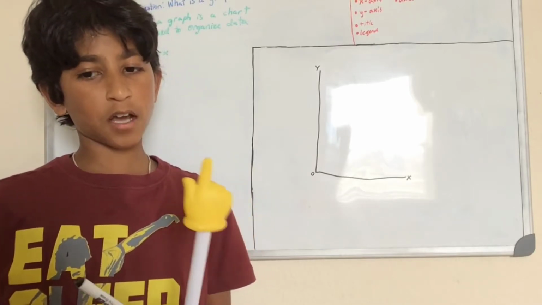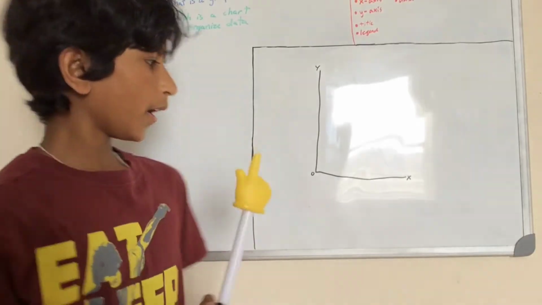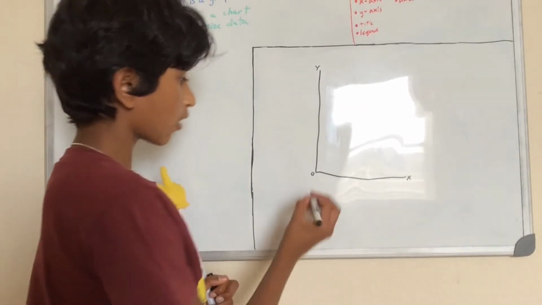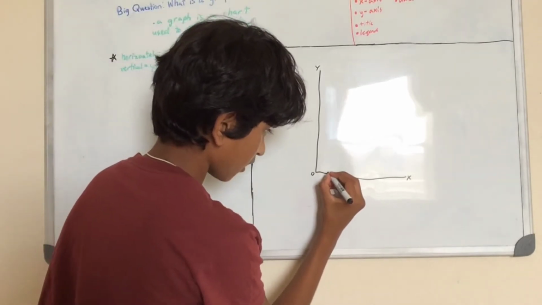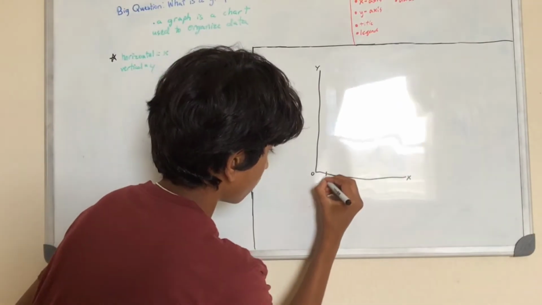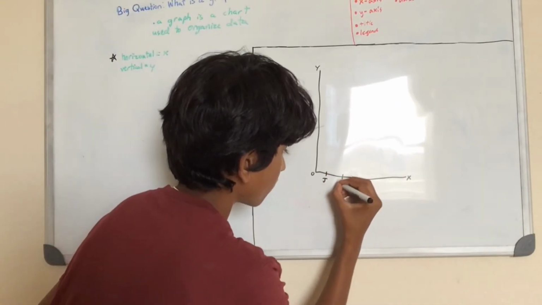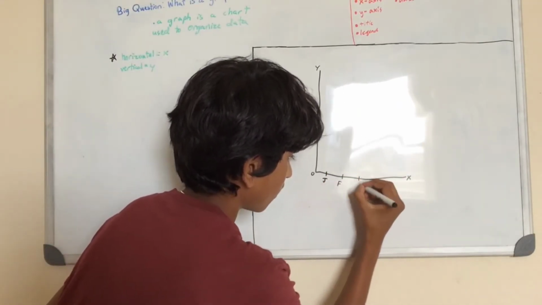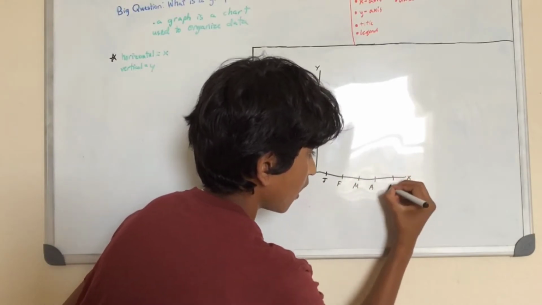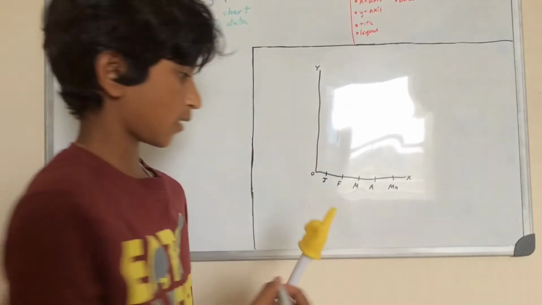We can find this out by using a bar graph, and I'll explain the different types of graphs later. I'm just going to do the first 5 months on average. So J, January, F, February, M, March, A, April, M, A is May.